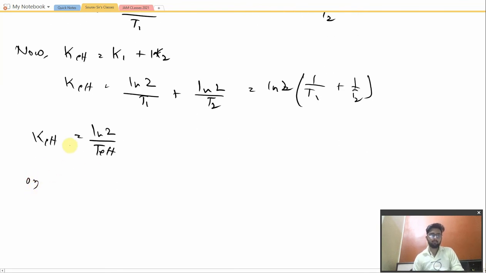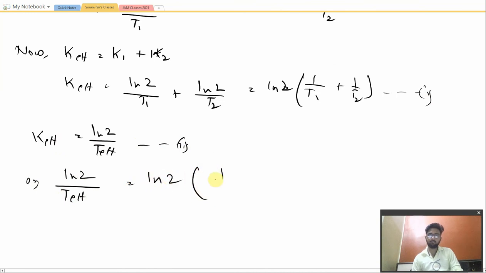Correlating these equations, this is equation 2 and this is equation 1, both the values are K effective, so we get ln2 divided by T effective is equal to ln2 into 1 by T1 plus 1 by T2.